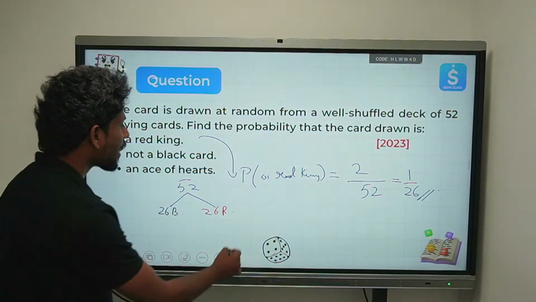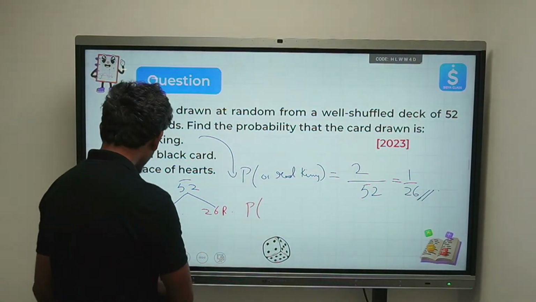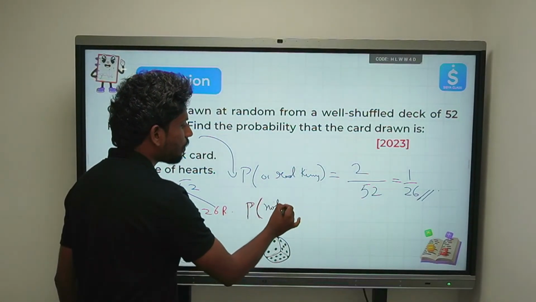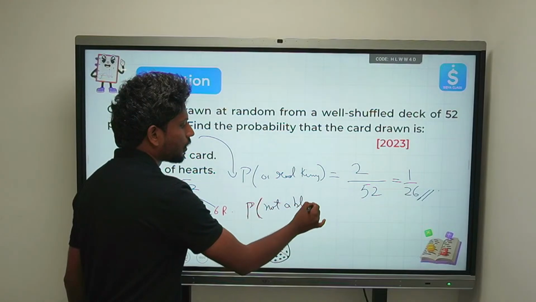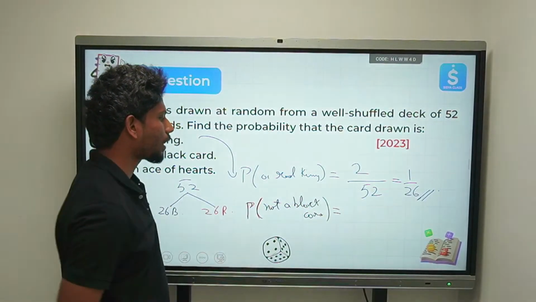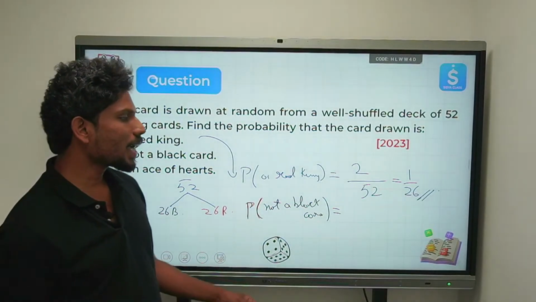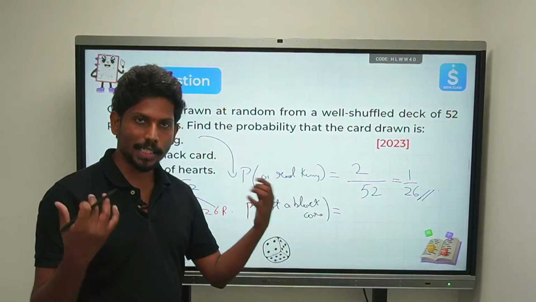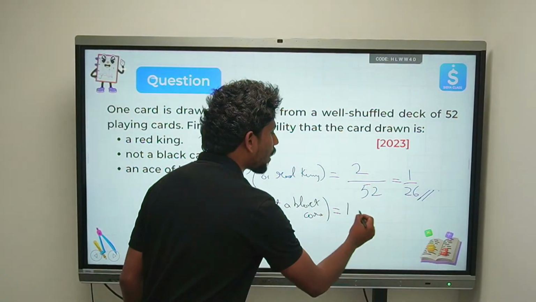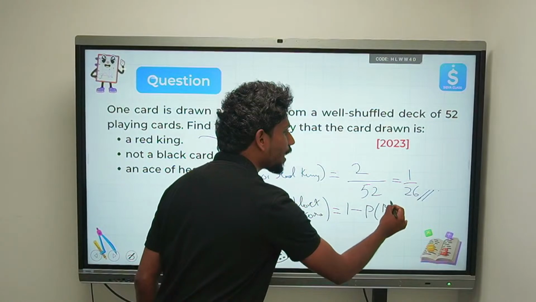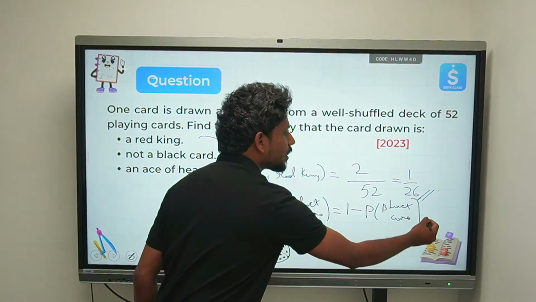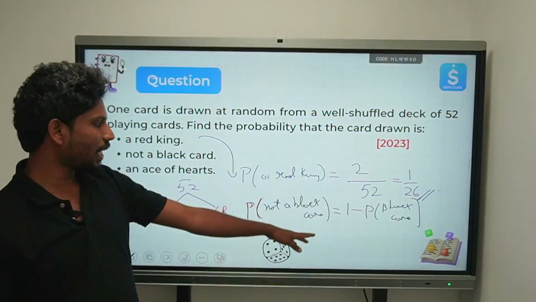So instead of saying probability of not a black card, you can say, in terms of complementary, let's try to understand it much more rigorously for the complementary event. Can I say that it is 1 minus the probability of getting a black card? Can I clearly picture it like this? This was asked in the 2023 exam, the same question.